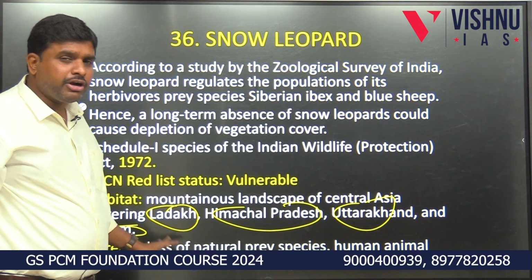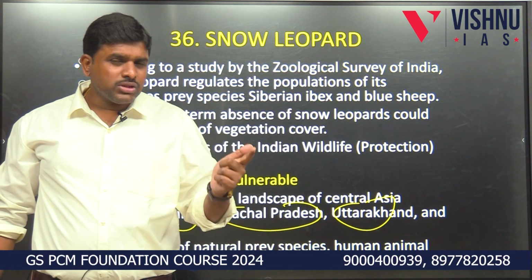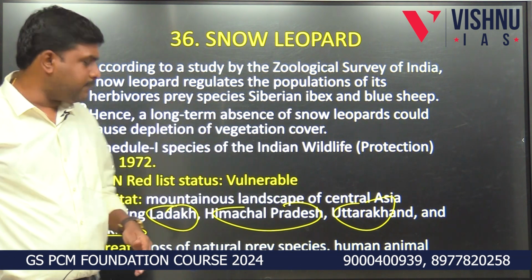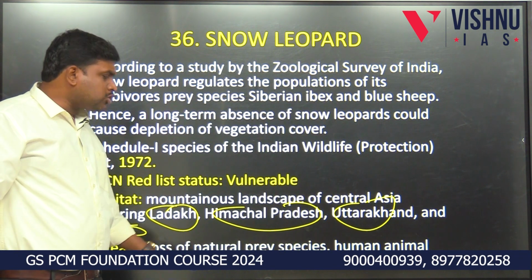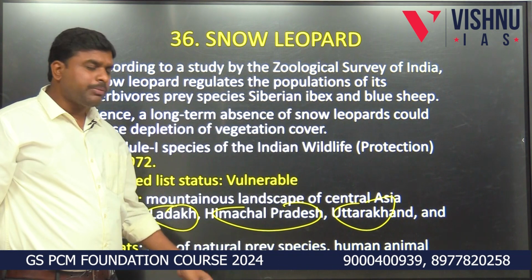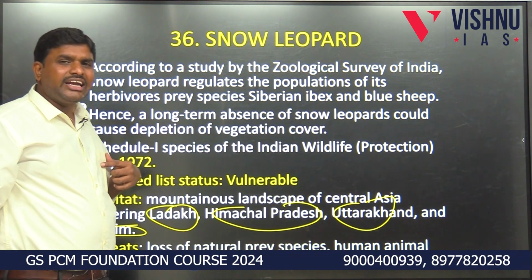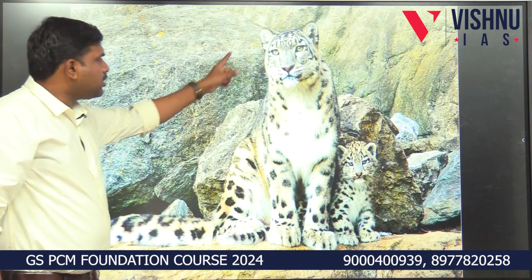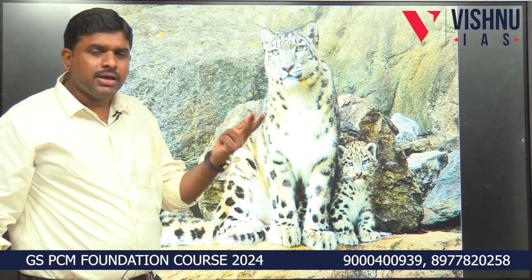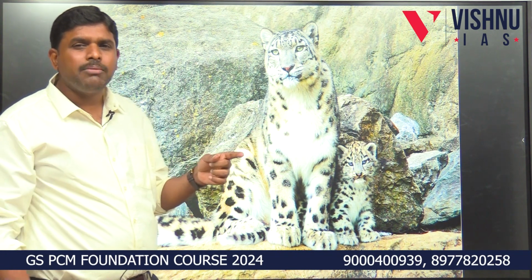Very, very important from the prelims point of view. It is present in Ladakh Union Territory, Uttarakhand, Himachal Pradesh and Sikkim. Threats: loss of natural prey species, they are killed by hunters, human-animal conflict, illegal trade for its fur and bones. This beautiful snow leopard, vulnerable status, is present in Ladakh, Sikkim, Uttarakhand, Himachal Pradesh. It will be consuming Siberian ibex and blue sheep.